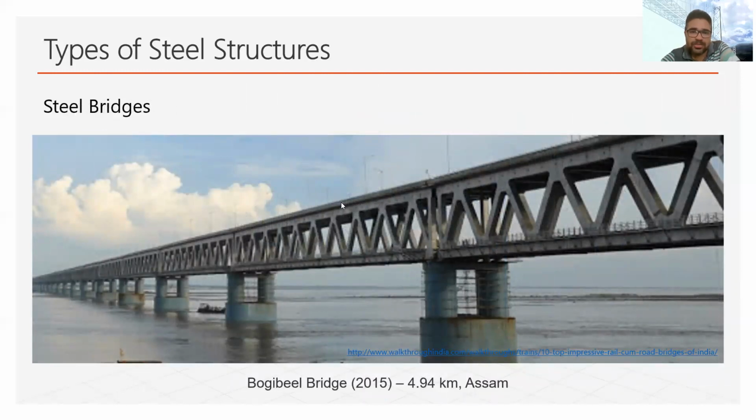Bridges are also constructed using structural steel. These bridges may be classified into various categories. They may be trussed type bridge, plate girder type bridge, or arch type bridge, or maybe a combination. Like in this case, you can see there is a girder on which the traffic will be running, and these are the trussed form of the bridge. This is the recent bridge which is being constructed in Assam.